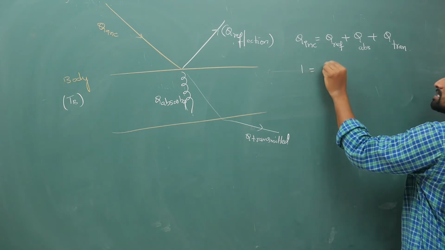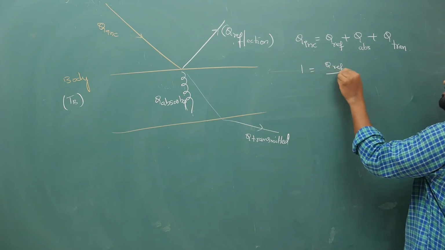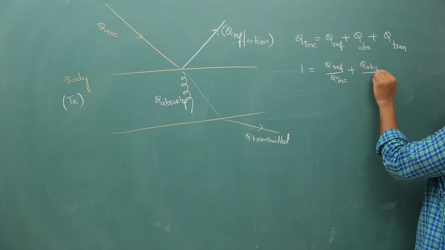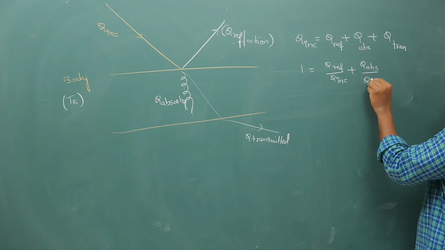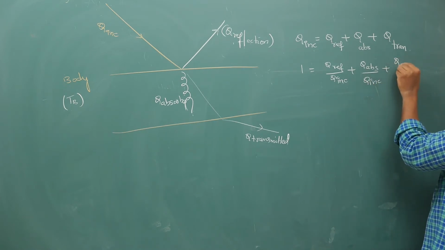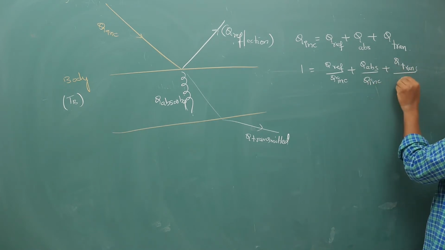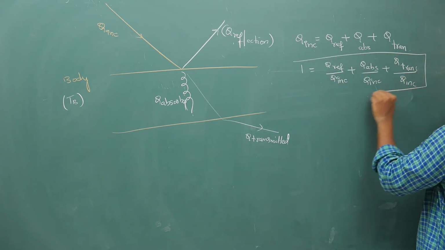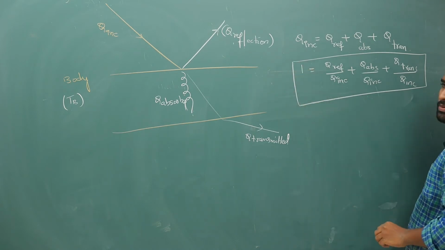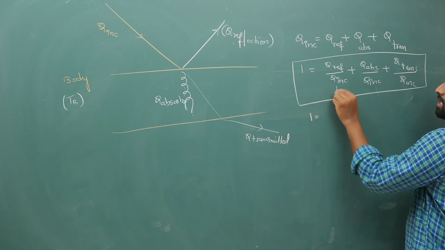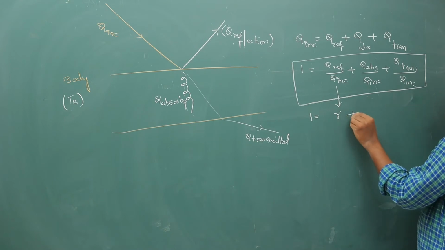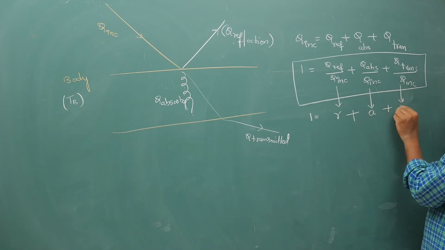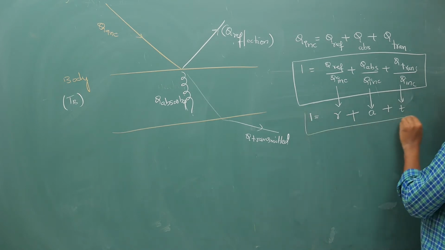Now if you divide this, it will become Q reflected by Q incident plus Q absorbed by Q incident plus Q transmitted by Q incident. Your total energy that is coming in this form is equal to, I will write it as small r, small a, and T. What is this? I will tell you.